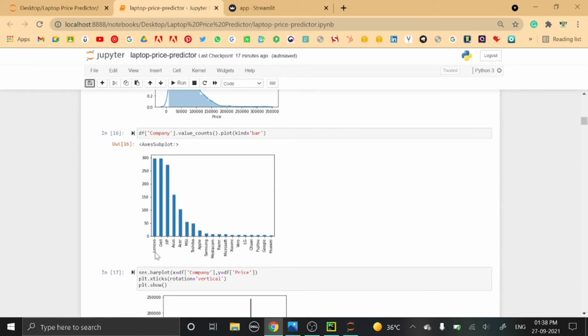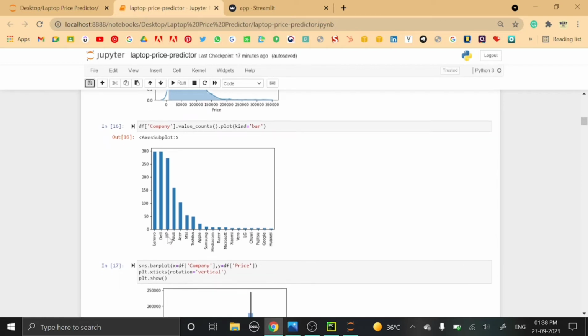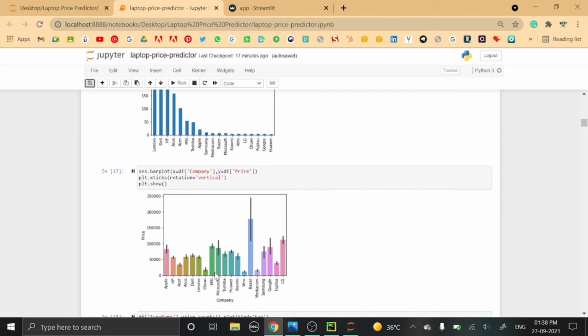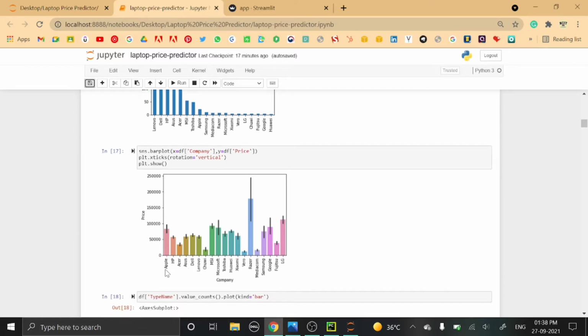We have Lenovo, Dell and HP in the maximum number. Next we are checking the average price of each brand against the price. For example, Apple is above 50,000, and Lenovo and Dell are also above 50,000.